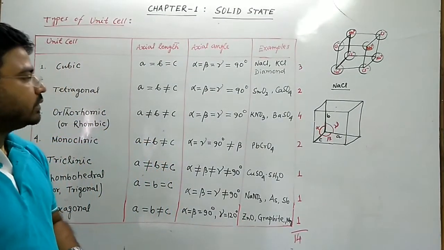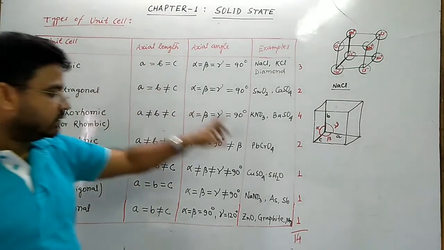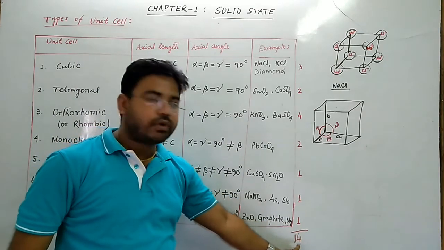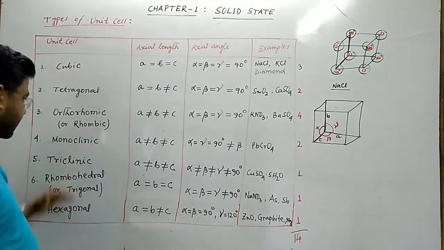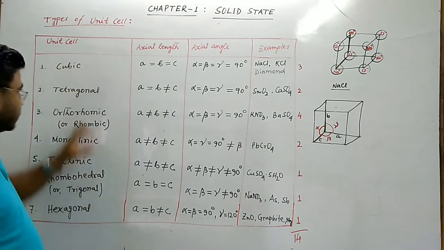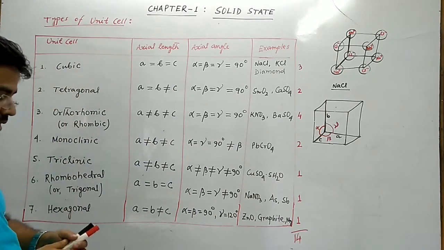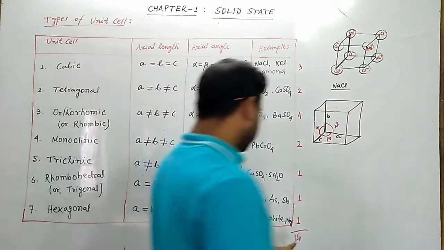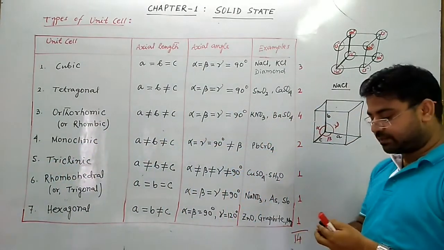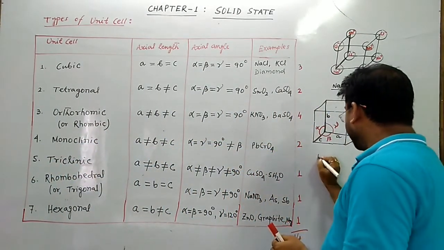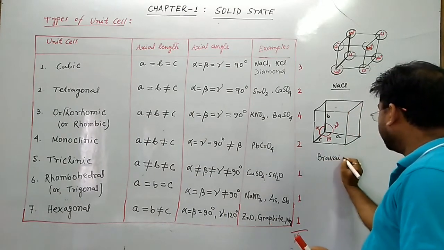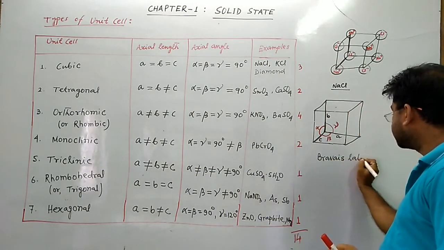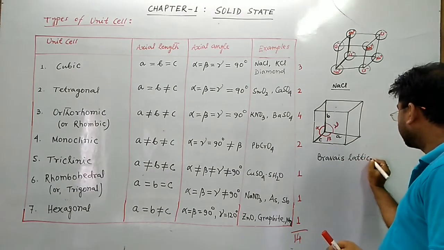So in a crystal lattice there are 14 types of unit cell corresponding to the 7 crystal systems, and these 14 types of unit cells are collectively called Bravais lattices.